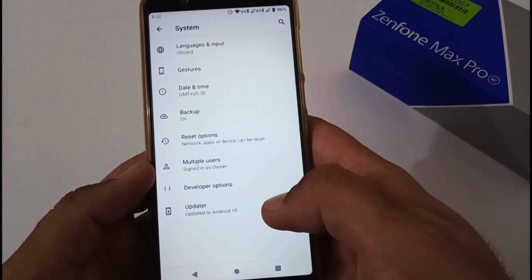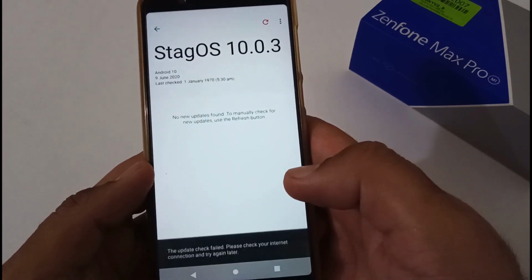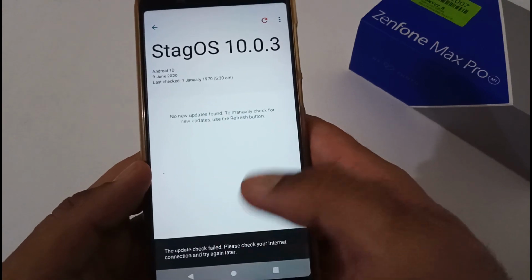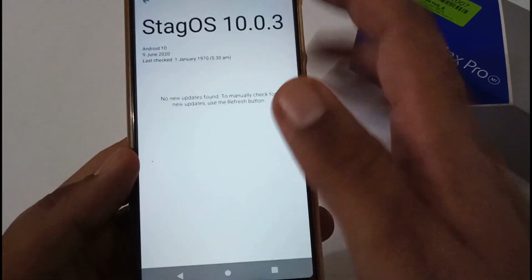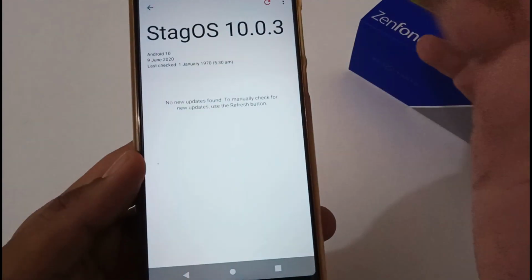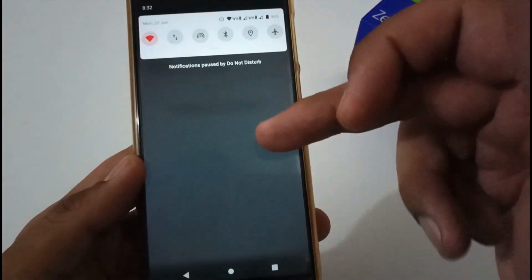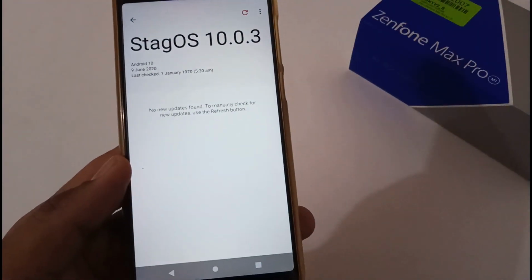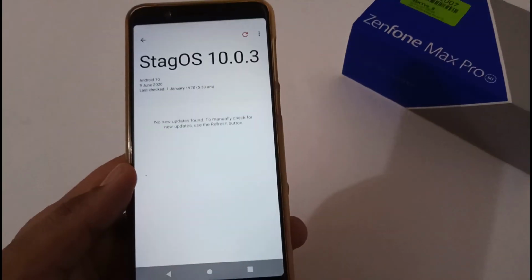In this particular phone, provision for OTA is available, but not sure whether it is working or not, because each and every time whenever I visit this particular section, it always shows me this error, the update check failed, please check your internet connection and so on.